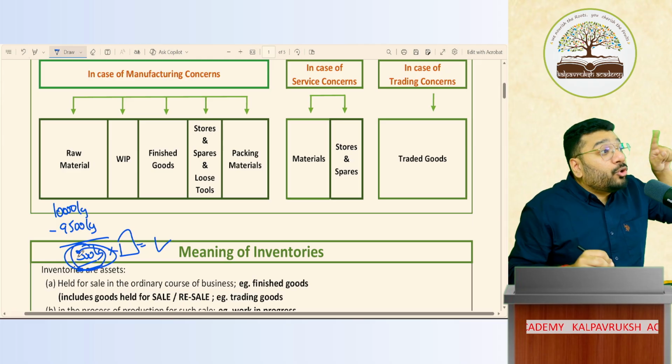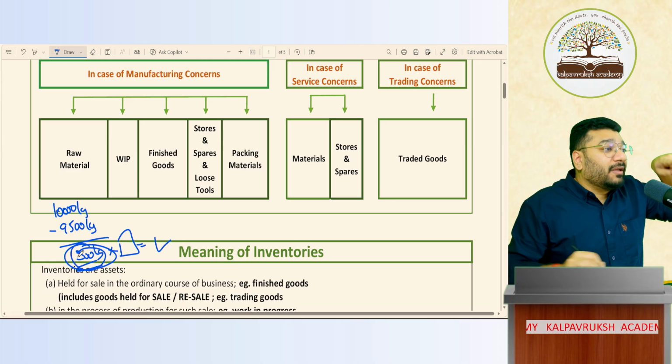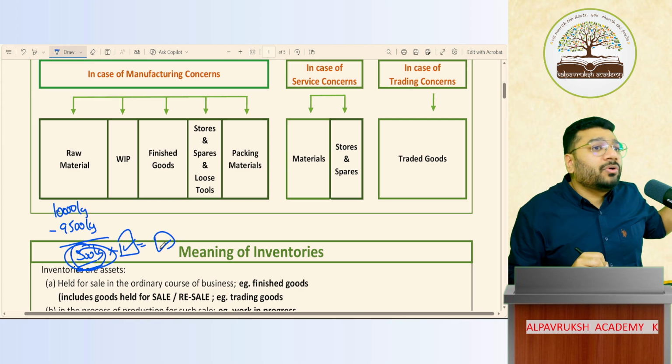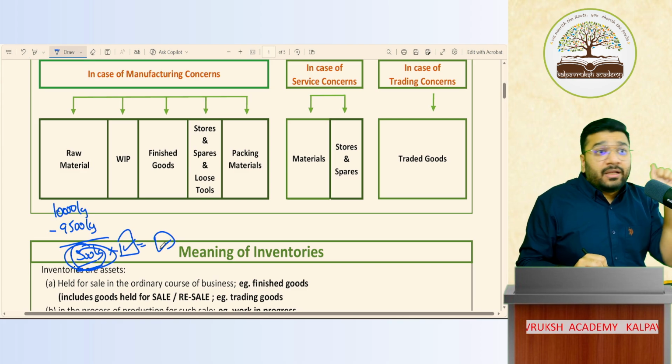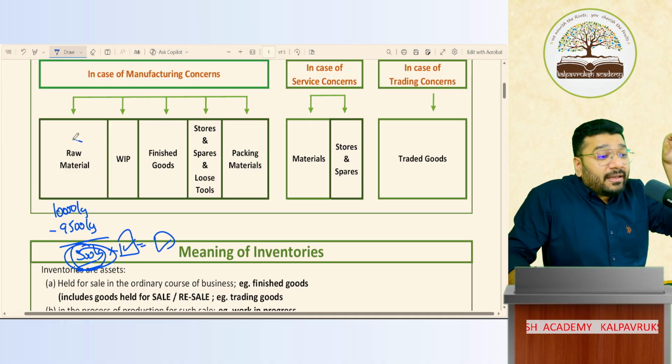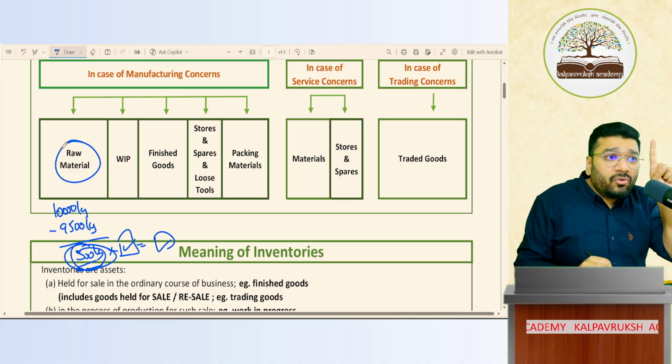This 500 kg is the closing inventory quantity. Multiply with the rate, I'll get the value. Got it? Not got it? Okay. So in closing inventory, raw material inventory can come. Yes or no? Tell me.